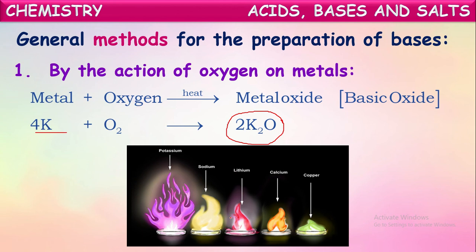Lithium burns with a lilac colored flame and it forms lithium oxide. Calcium is burning with brick red color. Copper is burning with a greenish blue color. So these are all metals, and on burning in the presence of oxygen, they produce their respective metallic oxides, which are basic in nature.